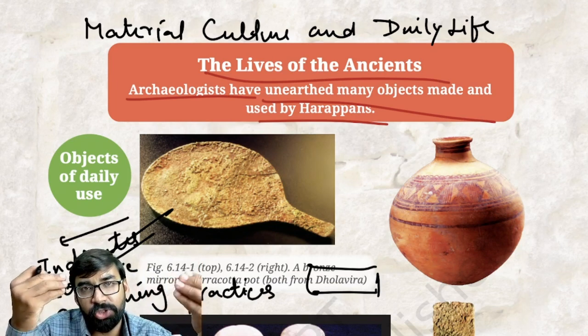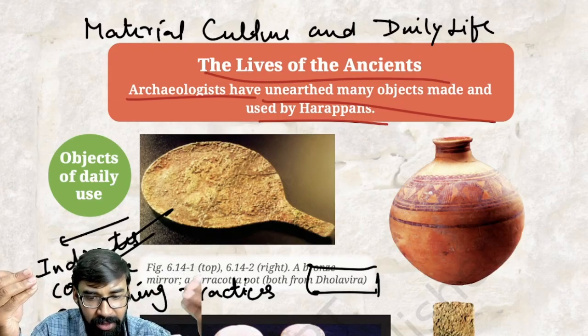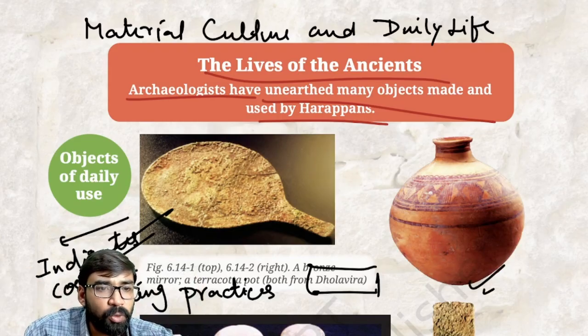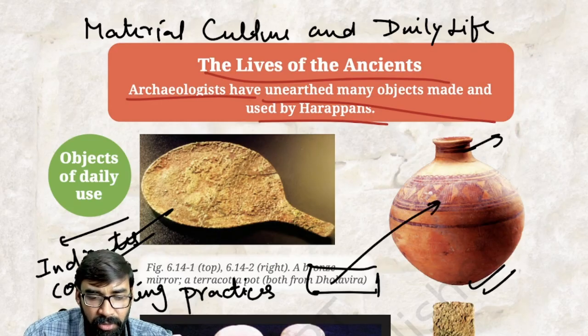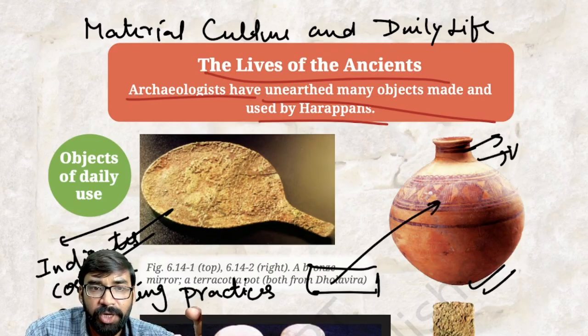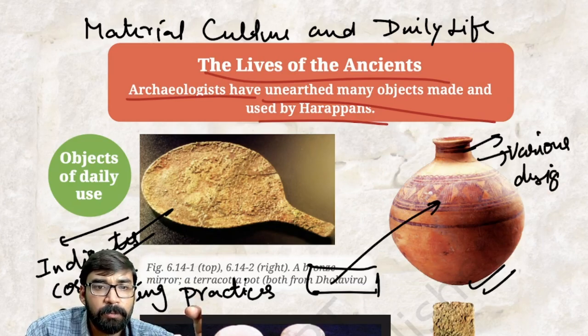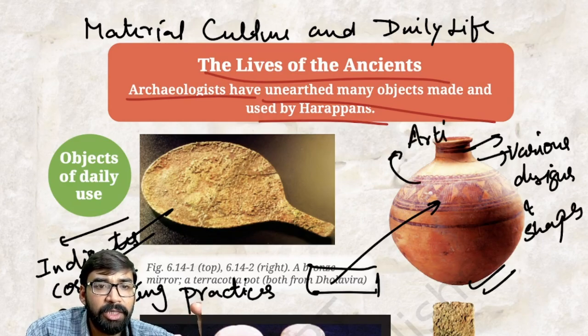That means people were conscious about their fashion. Clear? Second, a terracotta pot. It is also found from Dholavira only. Clear? Now, these are of various designs and shapes. This also represents artistic decoration.